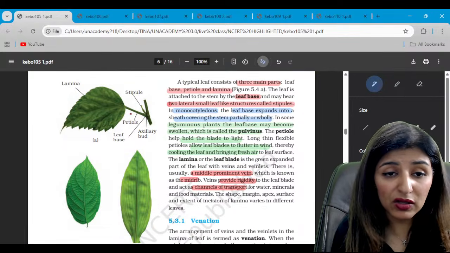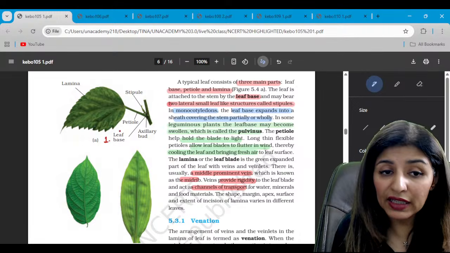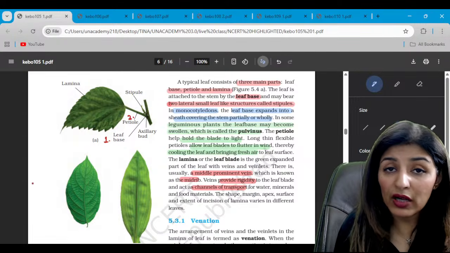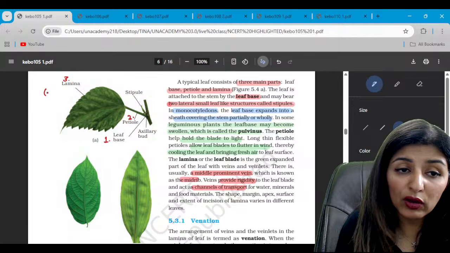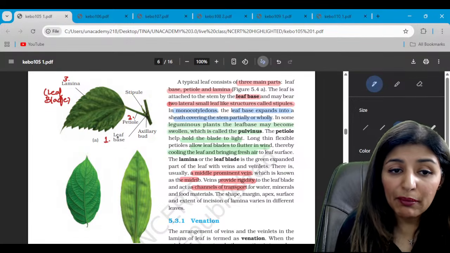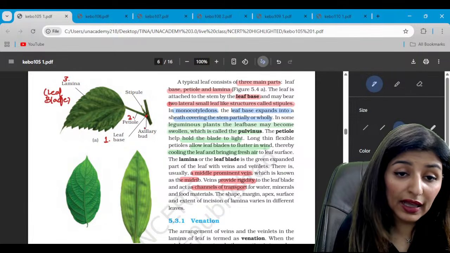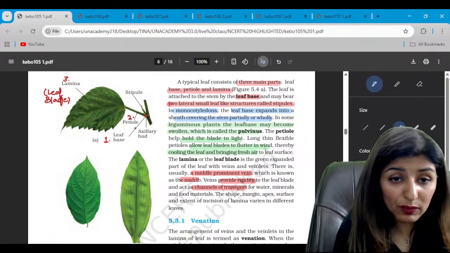This is a typical structure of the leaf. So what are the three parts of the leaf? Number one, leaf has a leaf base. Second is the stalk known as petiole. Third is the leaf blade called lamina. Yes. So leaf base is that part with which it is attached to the plant, right? And now leaf base can show various modifications.